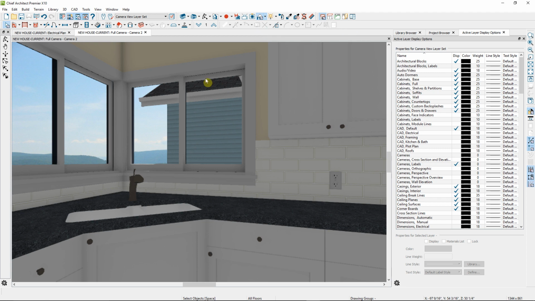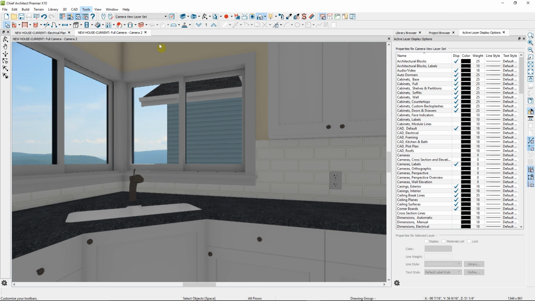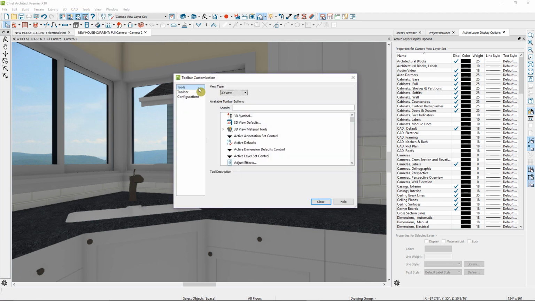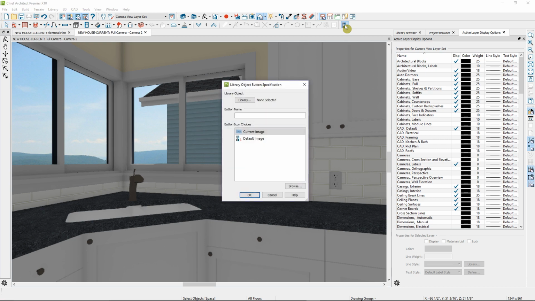To do that, you can go up to the Tools drop-down menu, to Toolbars and Hotkeys and customize toolbars. Under the Tools panel, I'll type in Place Library Object. As soon as I see the tool I need, I can just click on it and drag it right up to the toolbar to place a new tool. I'll go ahead and close the Toolbar Customization dialog. Then I'll click once on this tool to open the Library Object Specification.